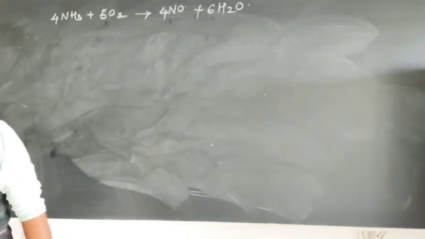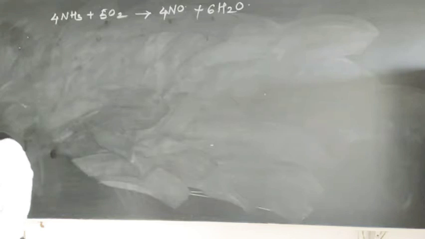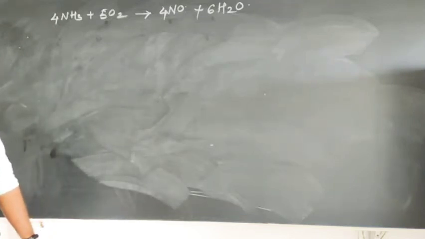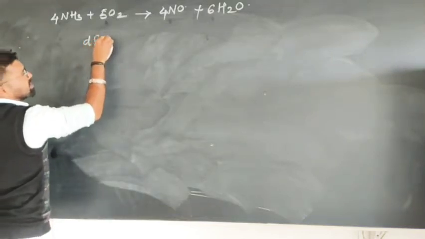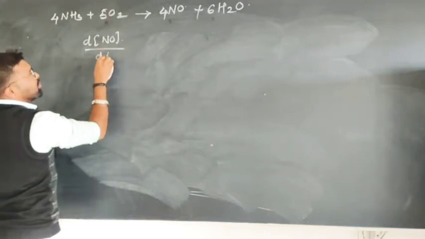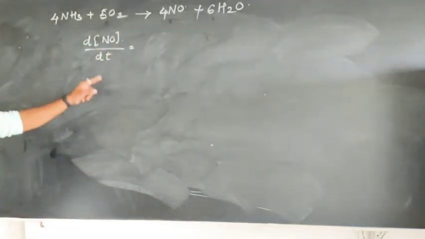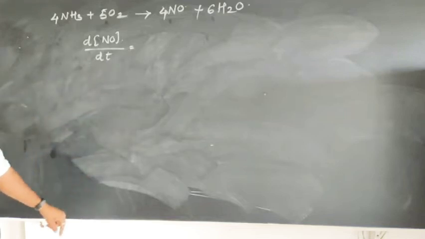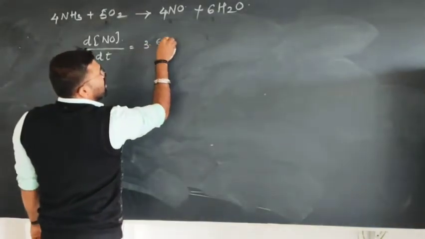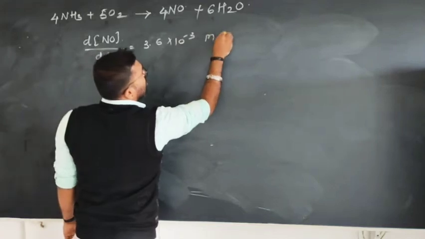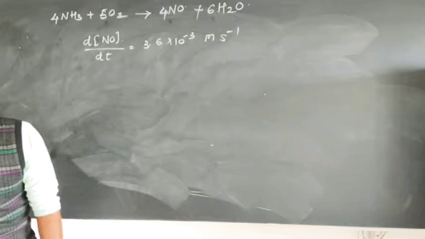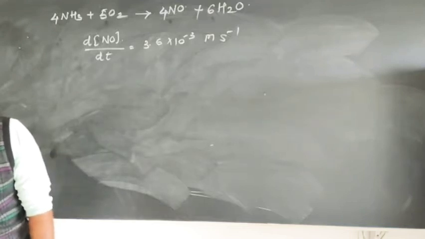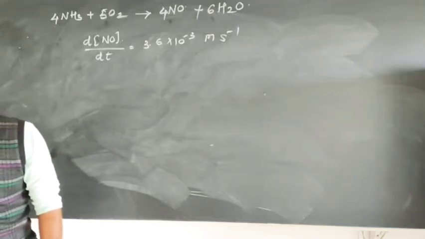In an experiment, the rate of formation of NO is 3.6 into 10 raised to minus 3 mole per second. That means the rate of formation of NO is equal to 3.6 into 10 raised to minus 3 mole per second. Calculate the rate of disappearance of ammonia and the rate of formation of water.